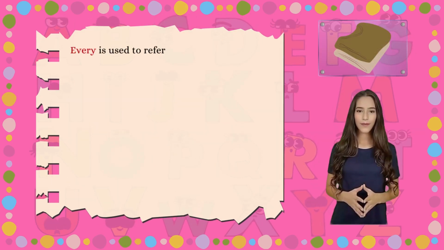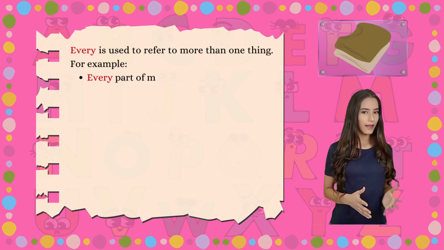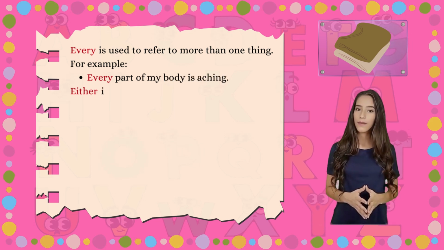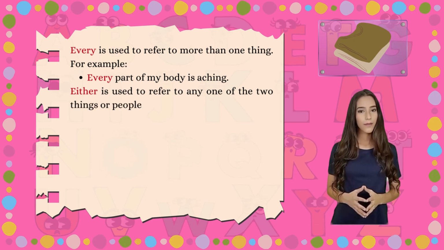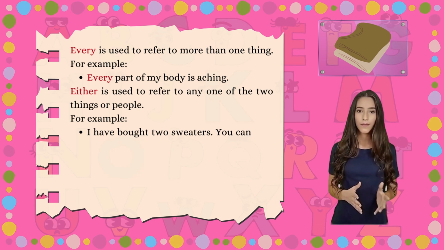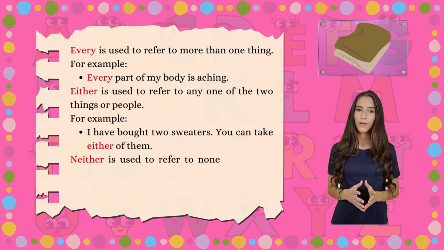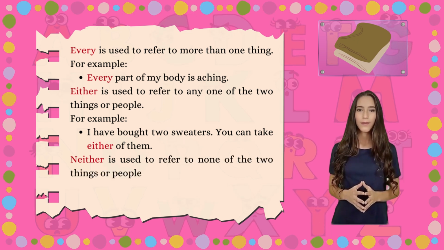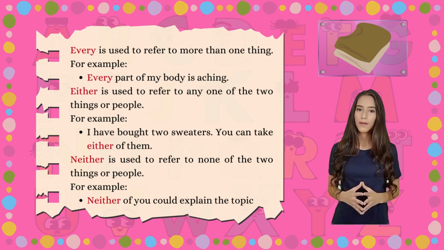Every is used to refer to more than one thing. For example, every part of my body is aching. Either is used to refer to any one of the two things or people. For example, I have bought 2 sweaters. You can take either of them. Neither is used to refer to none of the two things or people. For example, neither of you could explain the topic.